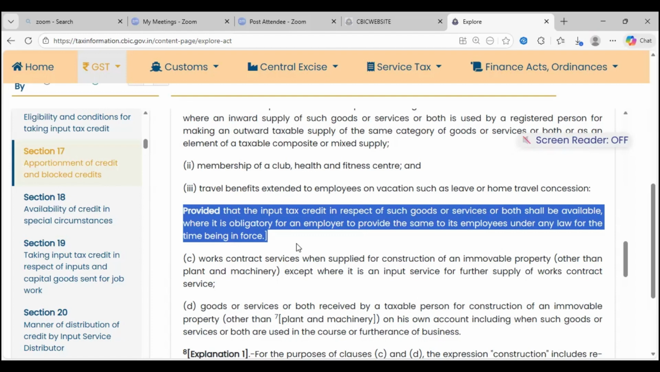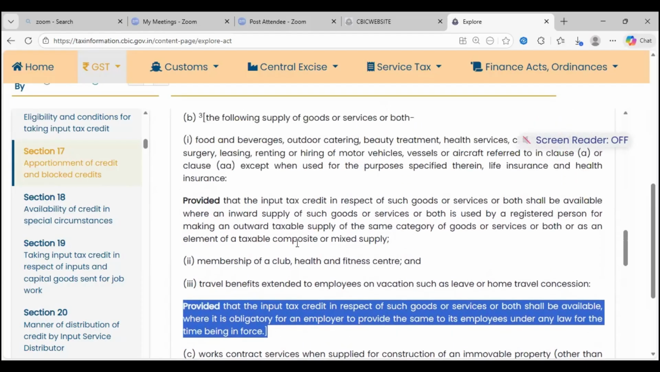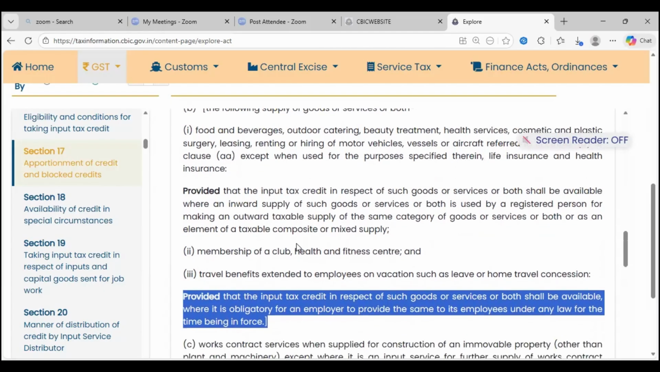So I have a small factory, only 10 people are there. The Factories Act is not applicable to me. Can I take input tax credit? Answer is no. Only if there is a Factories Act, where a minimum of 50 people are required. If I am below 50, there is no Factories Act, then on outdoor catering, food and beverages, I cannot claim. This is where the restriction comes into play. So whatever A, B we have discussed, if it is an obligation, then I can claim; if it is not an obligation, I cannot claim.